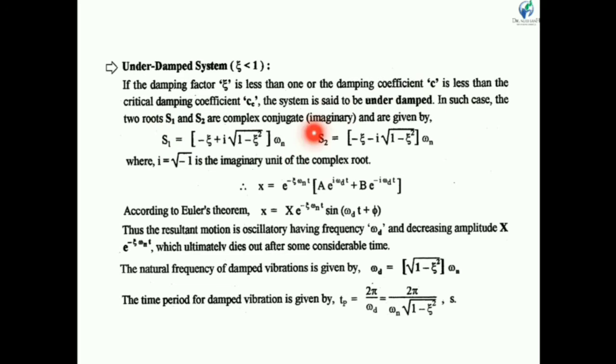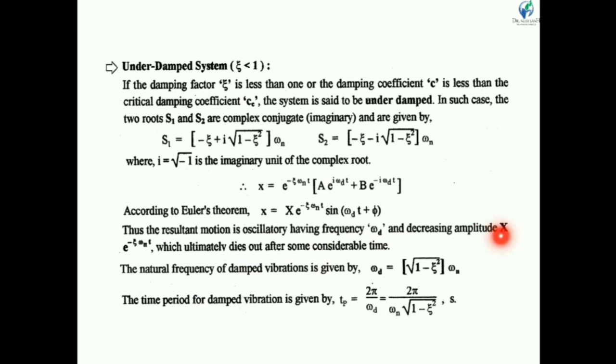Similarly, S2 is equal to (minus zeta minus i root 1 minus zeta square) into omega n. So we can rewrite the equation of motion, according to Euler's theorem, as x is equal to capital X into e raised to minus zeta omega n t into sine (omega d t plus phi). Thus the resultant motion is oscillatory and has frequency omega d. So omega d is the damped frequency, the natural frequency of damped vibration.